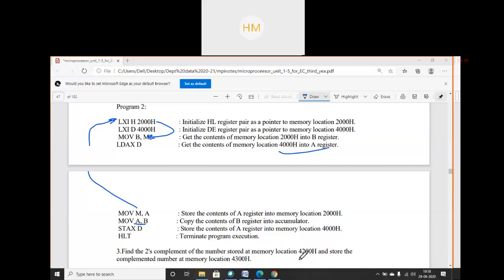Why were two memory locations mentioned here? What is the logic of 2 memory locations?